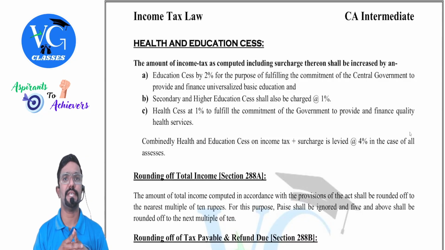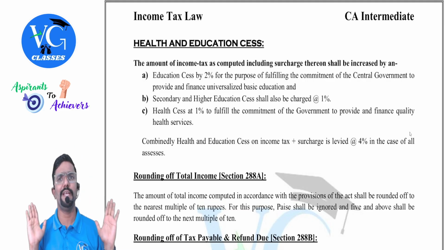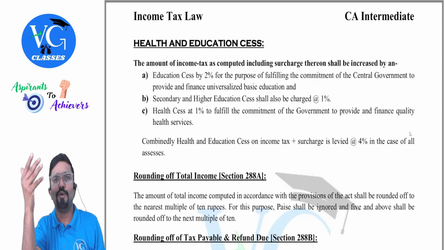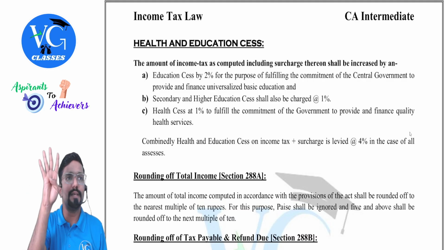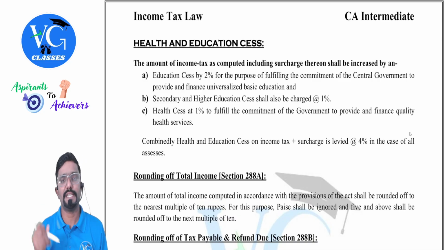Health and education cess. Cess will always be levied at 4%, guys. Fixed. No if, no but here. For surcharge, if and but is there, only if your total income is more than a limit, like that. Whereas for cess, nothing like that. Cess is always applicable at 4%. Sir, what is it? Why is the government collecting it?